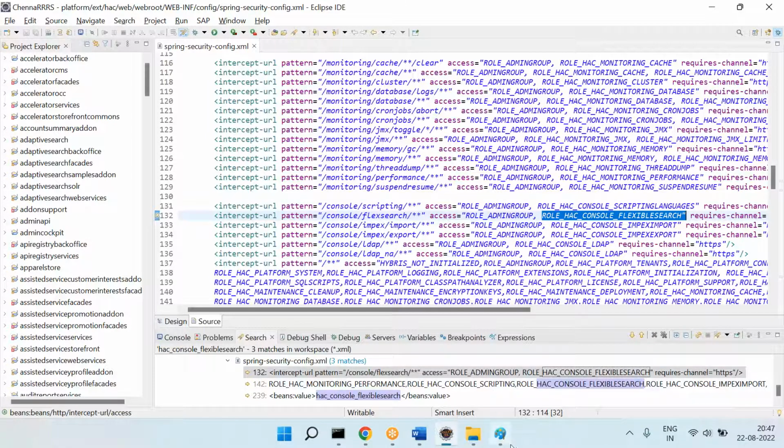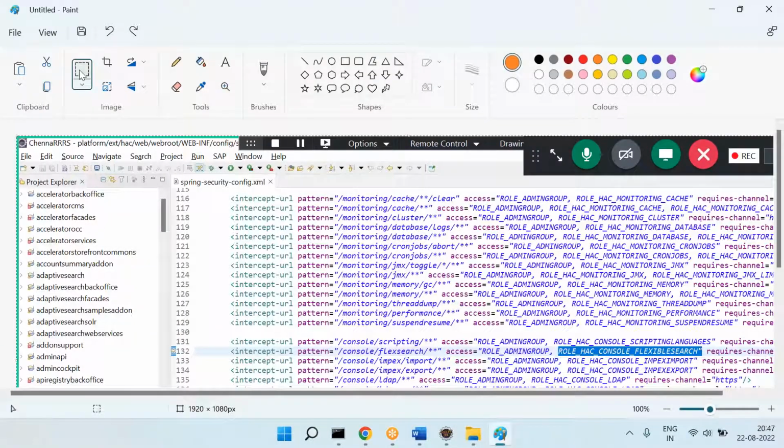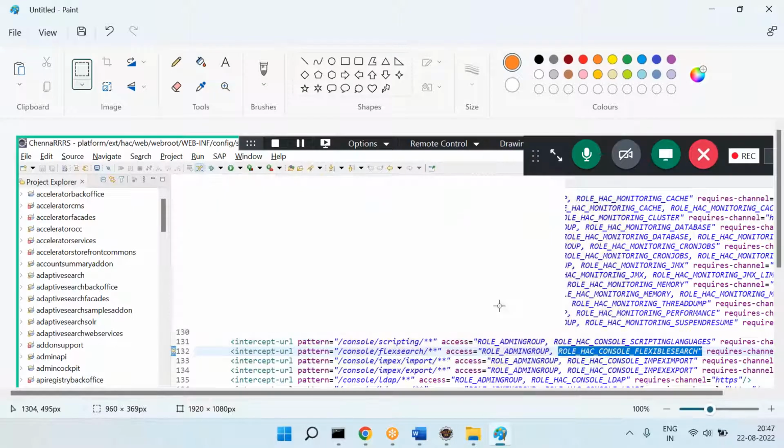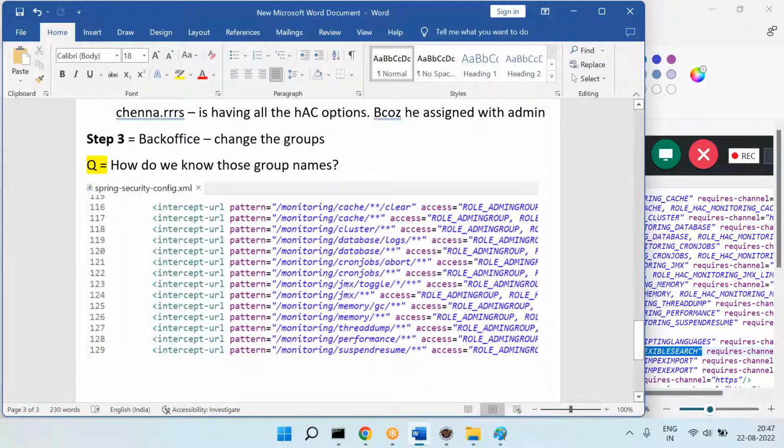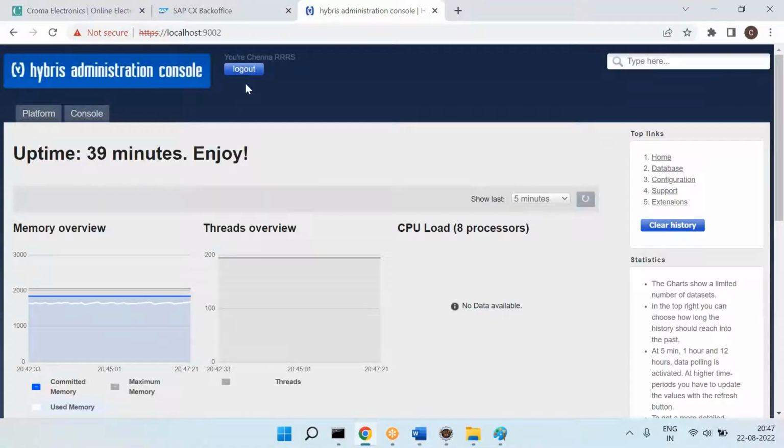These are the meanings, or these are all defined. That's it. So that is the answer for this question. How do we know these groups? That's it. So this is how we can restrict the hAC options or access in the real time.